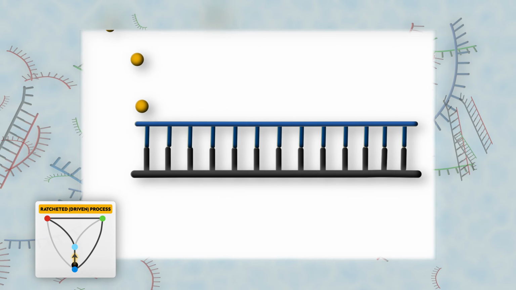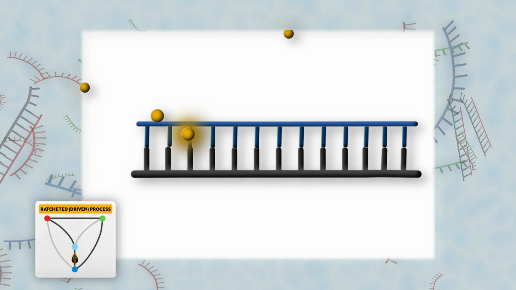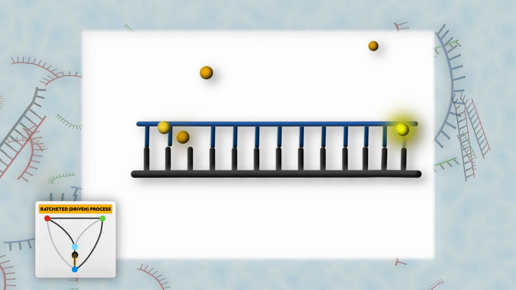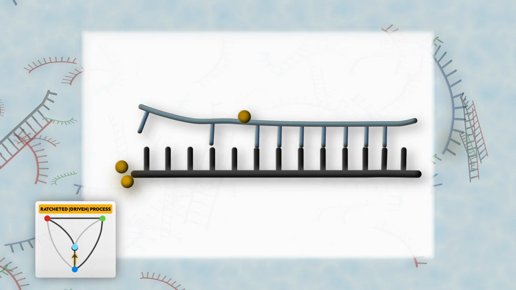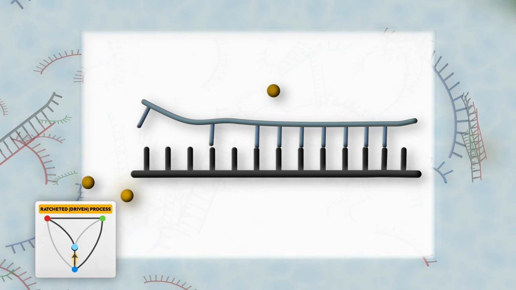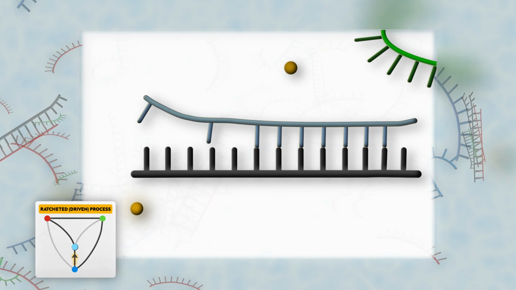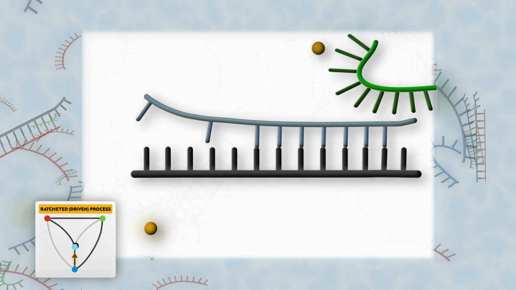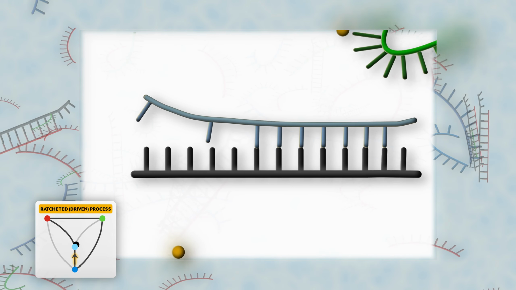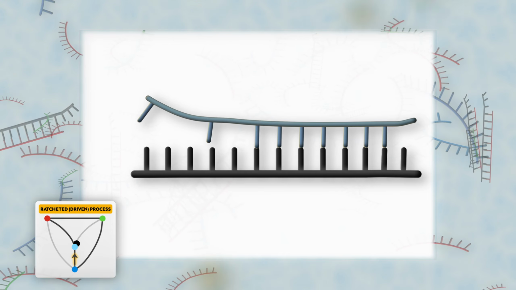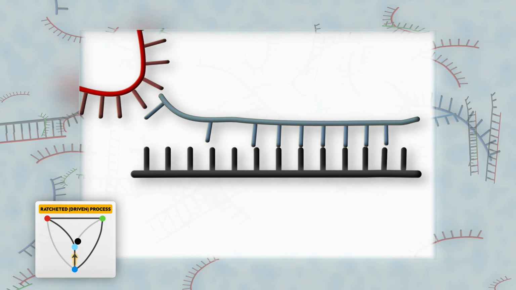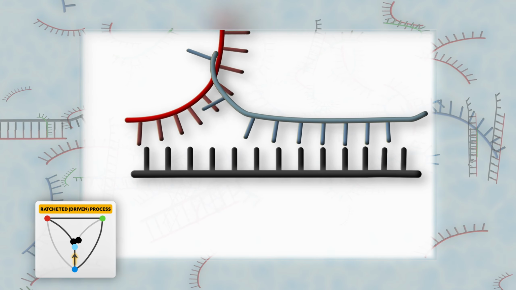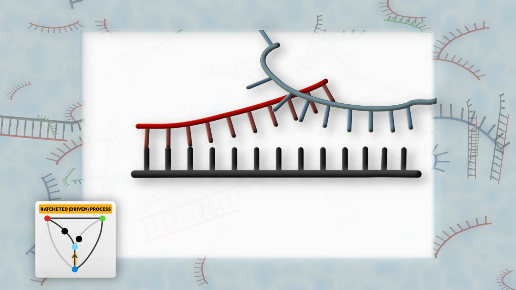The fuel strand contains uracil nucleobases, which are eliminated by an enzyme present in the solution. This reduces the stability of the blue duplex and allows the red and green strands to hybridize with the template again. However, the displacement of the blue waste strand by the green strand occurs very slowly because the green strand attaches poorly to the template.